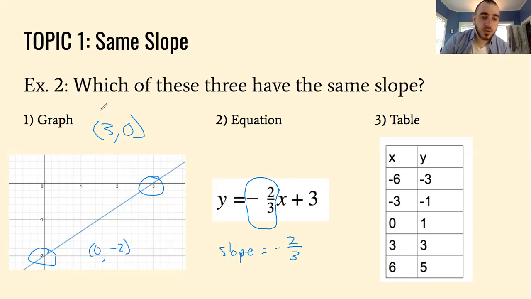So I'll label my points because it always helps me. It's pretty easy to get confused, I think, sometimes. So that's why I usually do this. So I'm gonna have y2 minus y1 and x2 minus x1. So then I'm gonna be left with -2 over -3. The negatives are going to cancel out because negative divided by negative is positive, and we're going to leave it as a fraction, so the slope is 2/3.